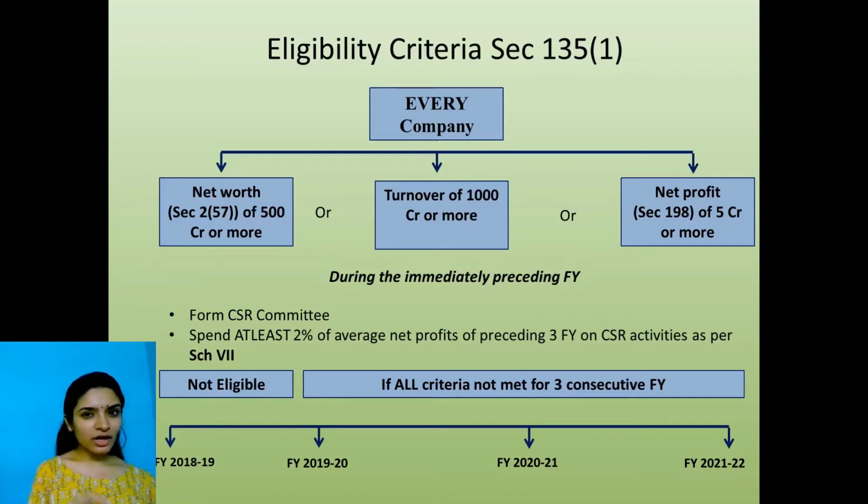I can bring one small confusing question over here just so that we think. What if I started a company on 1st January 2018? In that case, will my financial year end on 31st March 2018 and then 2018-19, 19-20 is how I calculate? No. My first financial year has to be considered from 1st January 2018 to 31st March 2019. That is a period of 15 months. Then my second financial year is 2019-20, then 2021. I'll take the average net profits and calculate what is the minimum I have to spend. I hope this is clear.